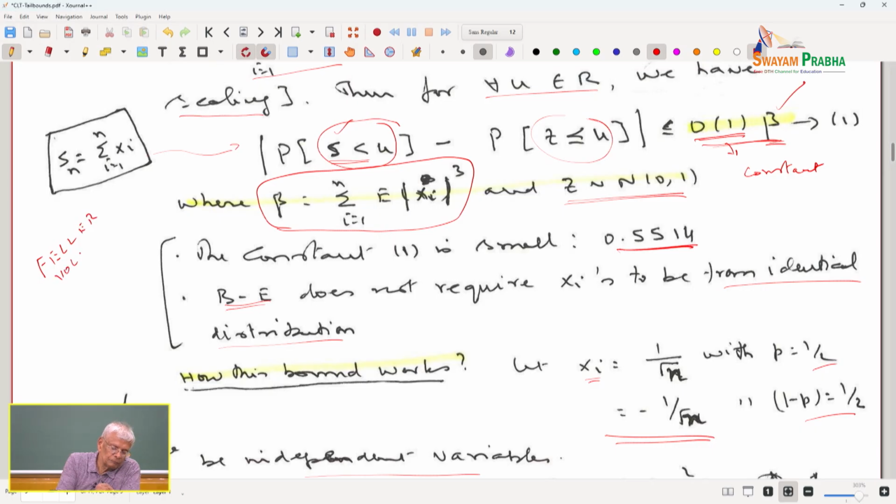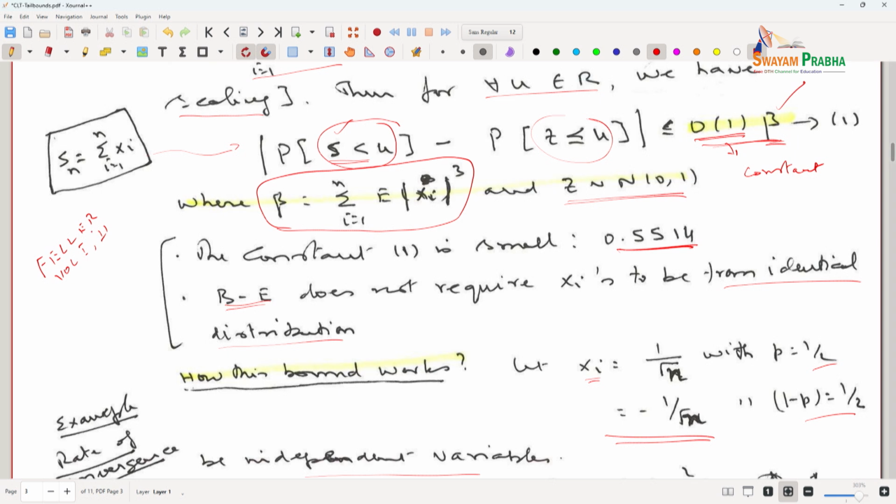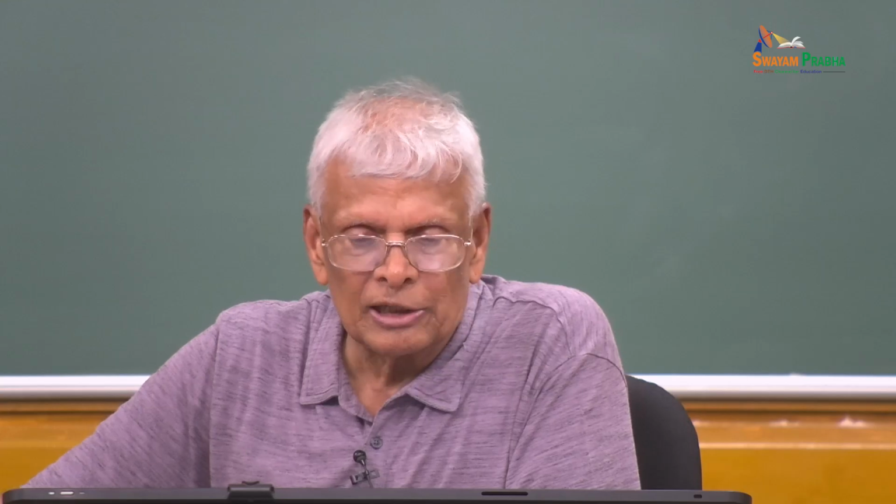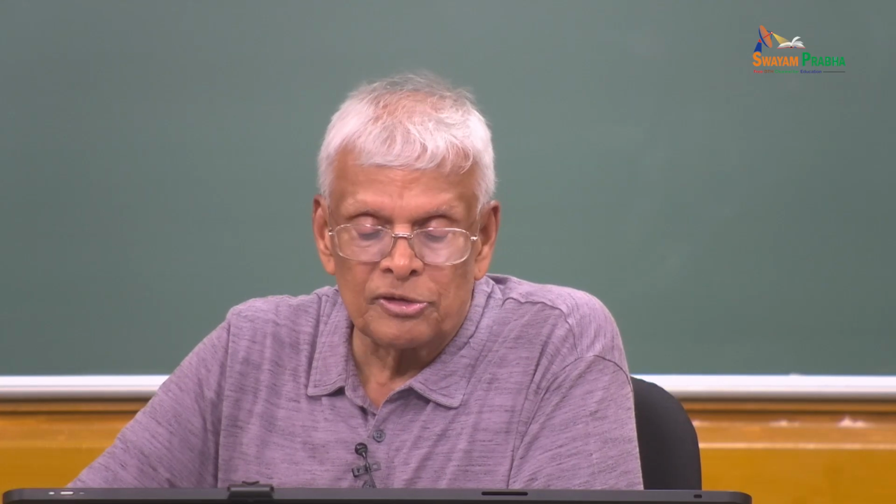Volume 1 and 2, William Feller. Cheap editions, Indian editions, are available. If I have any difficulty in probability theory, I always fall back on this book. It's a great book to have. So please try to get good books on probability theory and have them ready for quick reference.